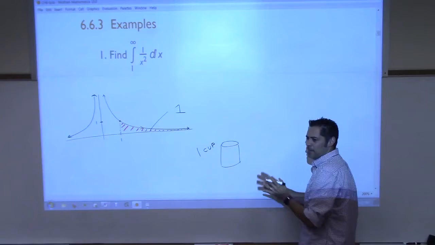So you cannot plug 2 into this function because the function's undefined there, right? But as you approach from the left, it's headed up to infinity. As you approach from the right, it's headed up to infinity. Then can we actually make sense out of something like this? This would mean we want the area between 1 and 3, right? We want this area here, and we want that area there. And the question is, does that area have a finite value or not?